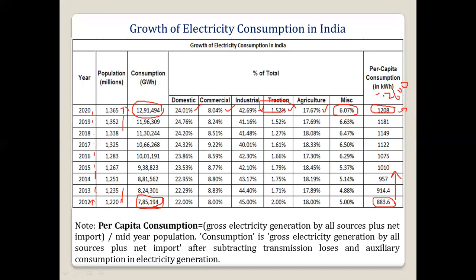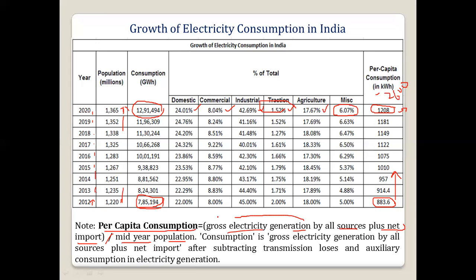Okay. So what is per capita consumption? Per capita consumption is given here. That is gross electricity generation by all sources plus net import. Here in this we are also considering the import, divided by the mid-year population.